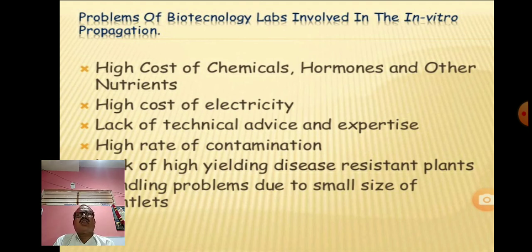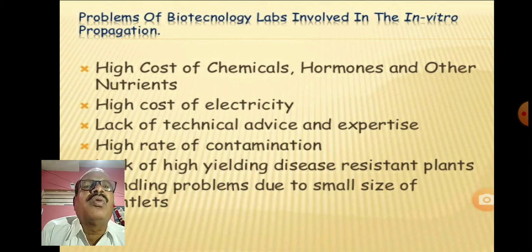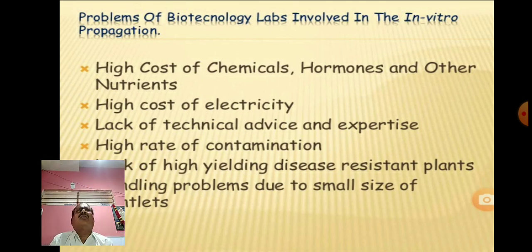nutrients. So earlier also I told you, this MS media, Murashige and Skoog media, has a very high cost, which mainly contains different hormones, because these hormones are chemicals which are produced biochemically, which are useful to accelerate, increase the rate of growth.